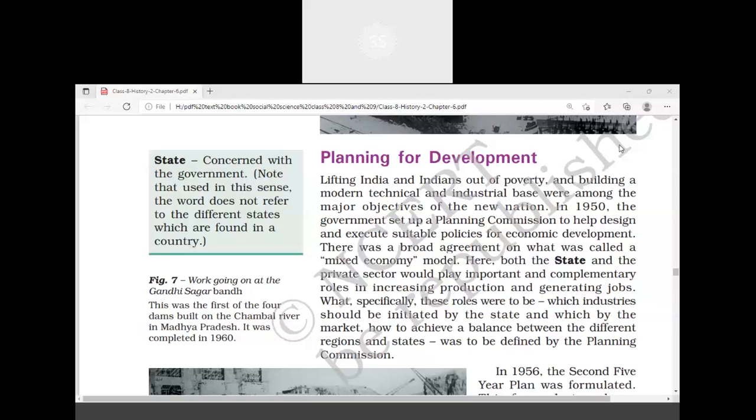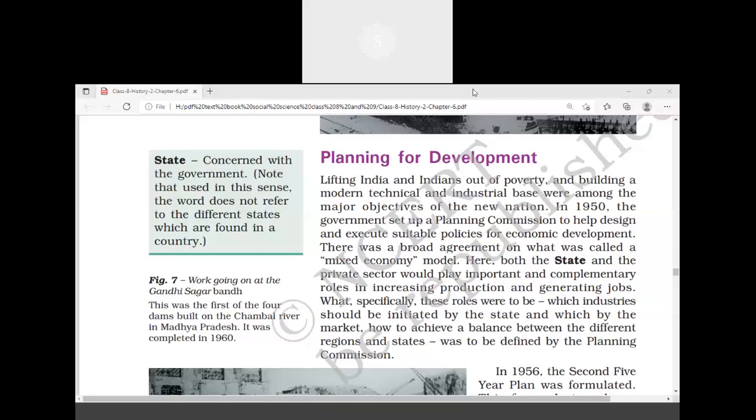Socialist economy is not good for a producer because the producer invests money, but he doesn't have freedom to decide the price. When he doesn't have freedom to decide the price, he cannot fix his profit, isn't it? When he is not getting a profit, do you think he has an interest to produce? No, sir. So this is the reason why India designed a new model of economy called mixed economy.